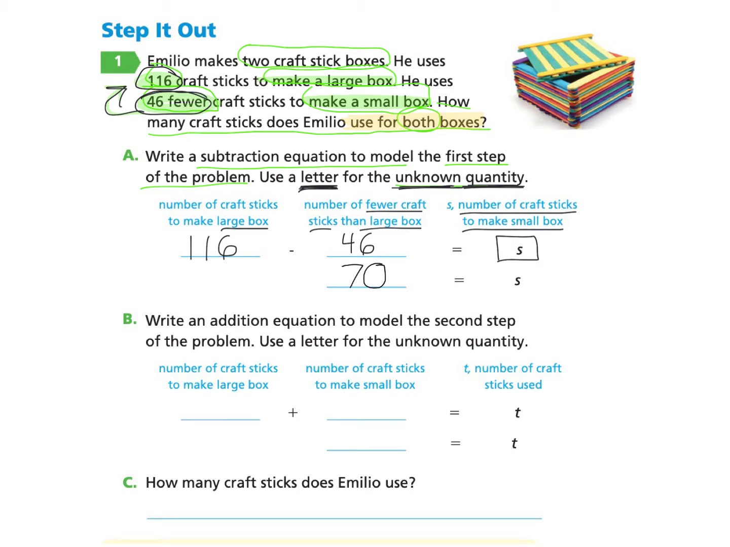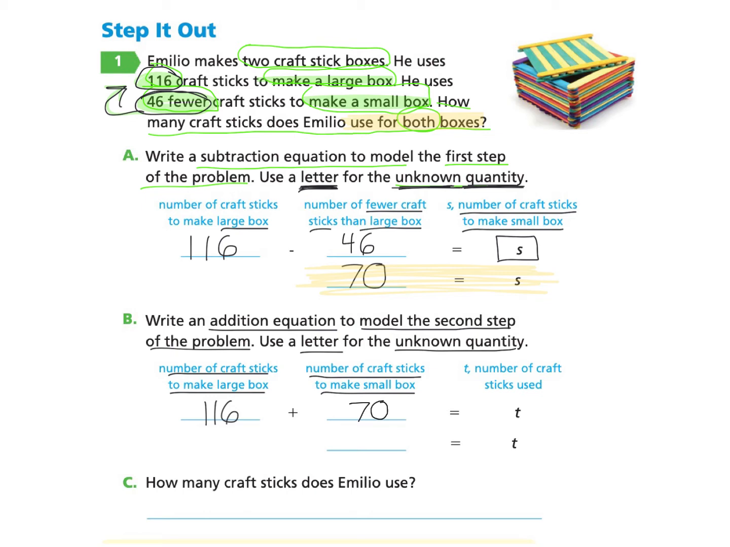Now let's take a look at part B. Write an addition equation to model the second step of the problem. Use a letter for the unknown quantity. Okay, so we will take a look at what they're asking. They would like us to write the number of craft sticks used to make the larger box, which we know was 116. Now they're asking for the number of craft sticks to make the small box, which we found in step 1 when we found that S equaled 70. So we will go ahead and write in 70 craft sticks for the small box.